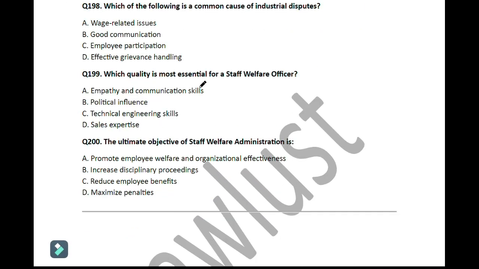Move on to the next question. Question number 198. Which of the following is a common cause of industrial dispute? So here the correct answer is option number A, that is wage related issues. So move on to the next question. Question number 199. Which quality is most essential for a staff welfare officer? So here the correct answer is empathy and communication skill. That is option number A.